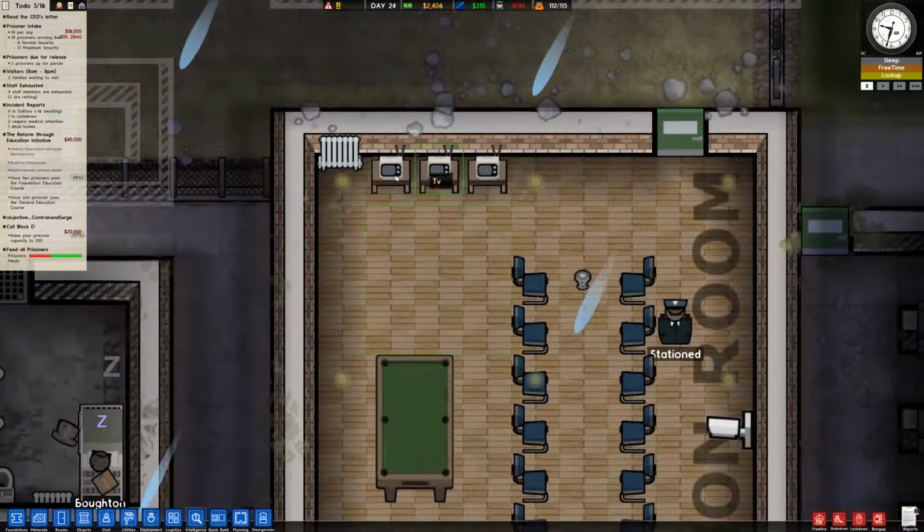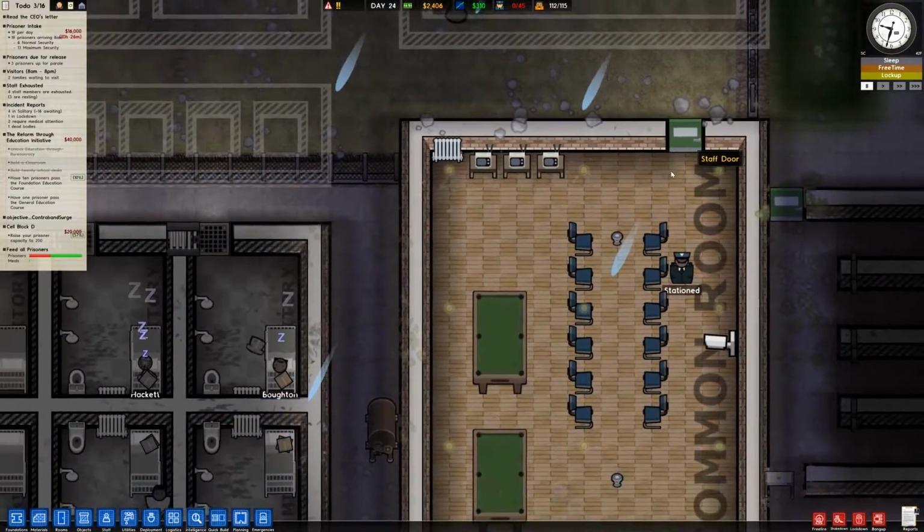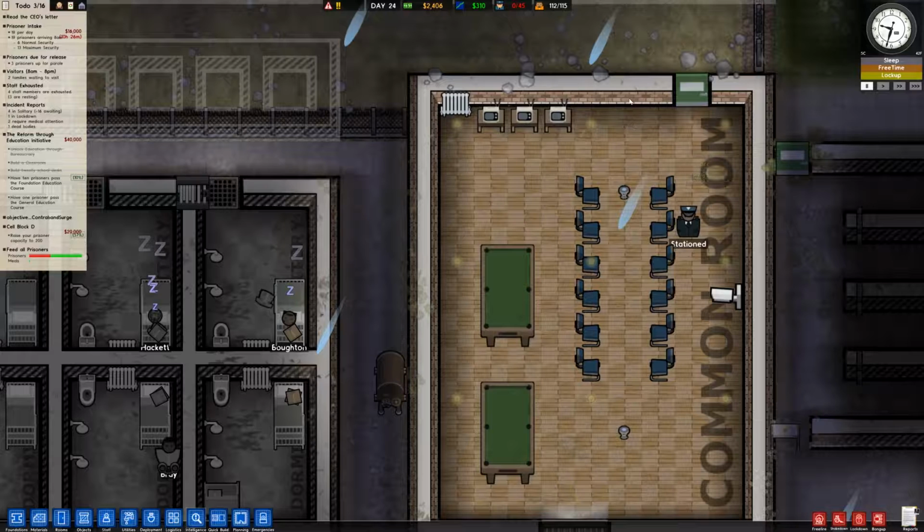He mentioned that the televisions in 2.0, the new versions of the televisions, actually have an area of effect, which I think is really cool. So this is the area of effect for these TVs. See the little green box that pops up underneath them? Any chairs that are in this area can watch the television. Isn't that cool? So they're not going to stand on top of the television anymore. So basically, this is a waste.